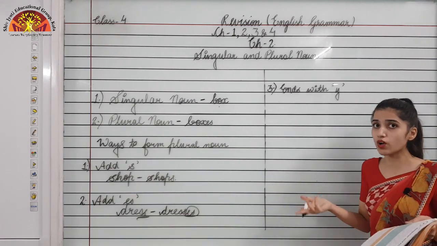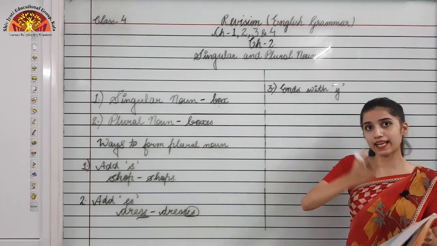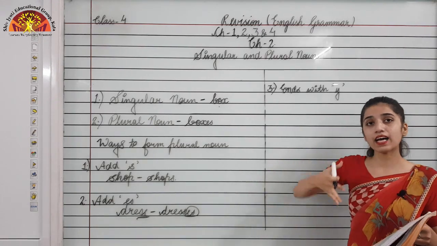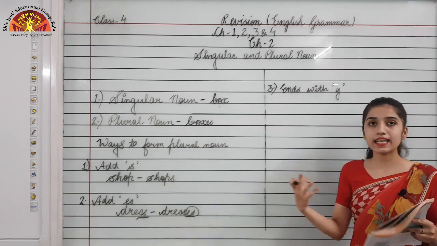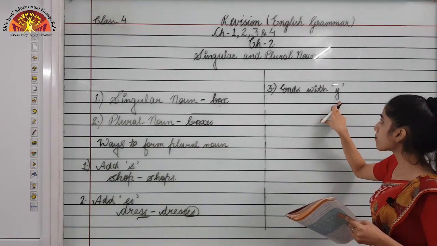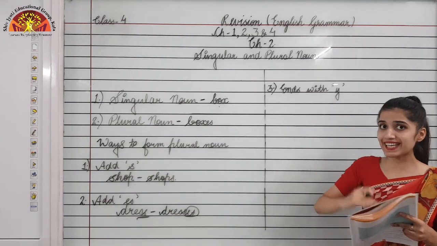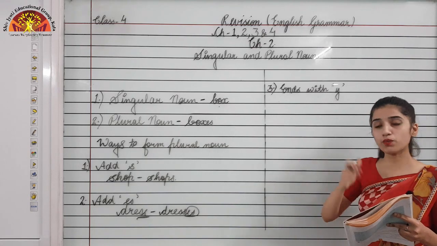Do you all know what a consonant is? The letters other than the vowels. That means other than a, e, i, o, u. Other than these letters, the other letters are consonants, right? So if before y there is a consonant, you will replace y with i and then you will add es.